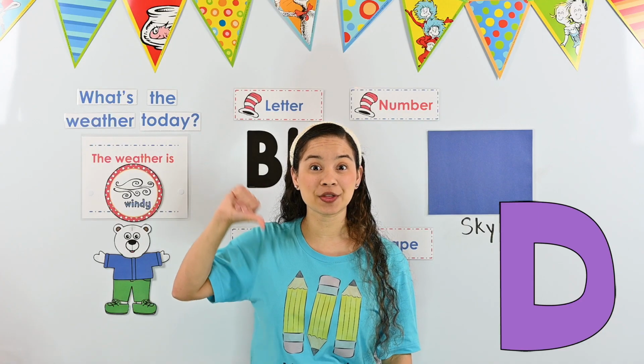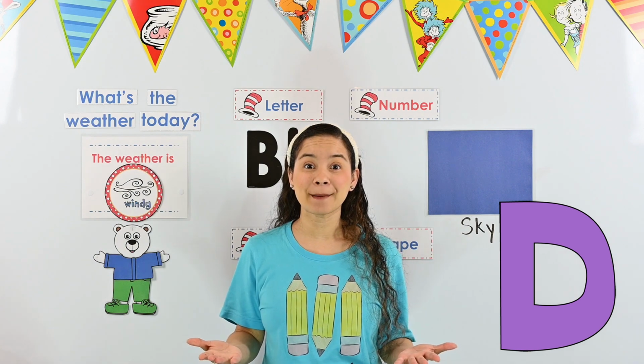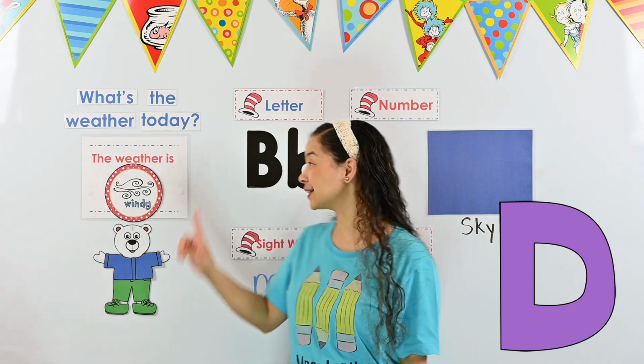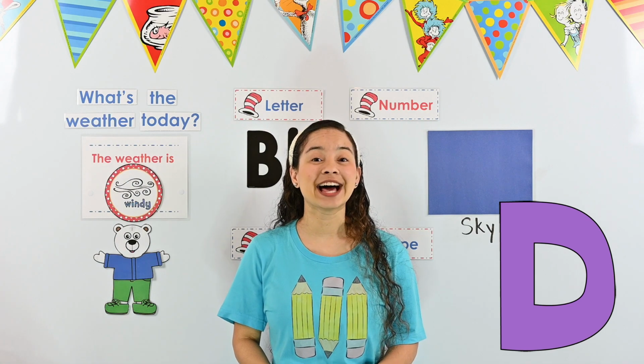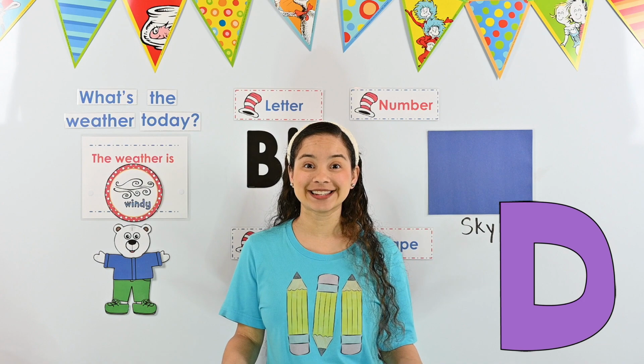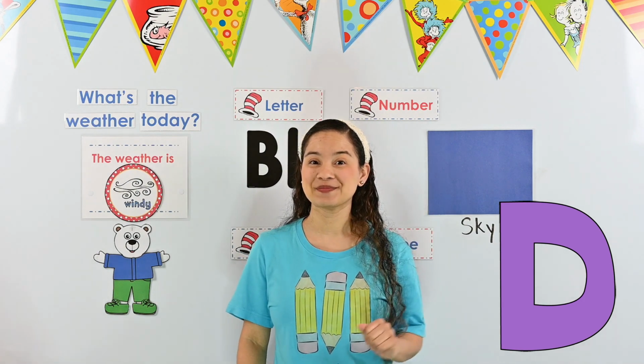If you have your thumb down, you are correct. This is not the letter B. It does not look like our uppercase B or our lowercase b. Do you remember what letter this is? It's the letter D. It's an uppercase D. The letter D makes the D sound.